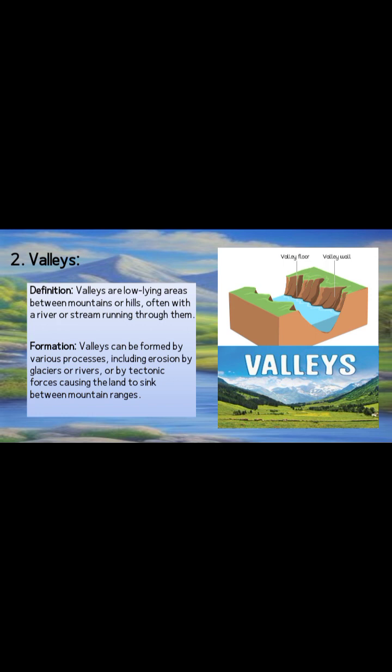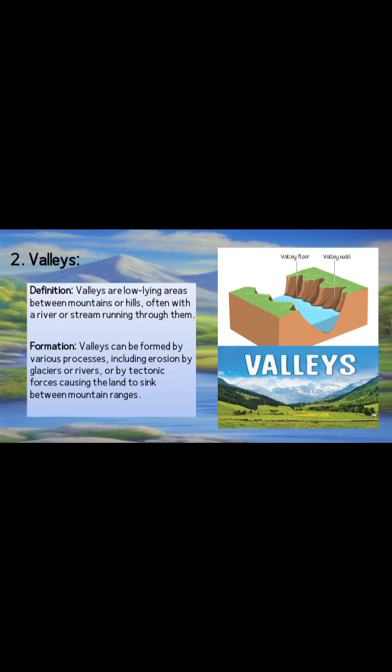So, valleys are like low, flat areas between mountains or hills. They often have a river or stream flowing through them, like a long winding river between two big hills. During the formation of valleys, they are created in different ways.